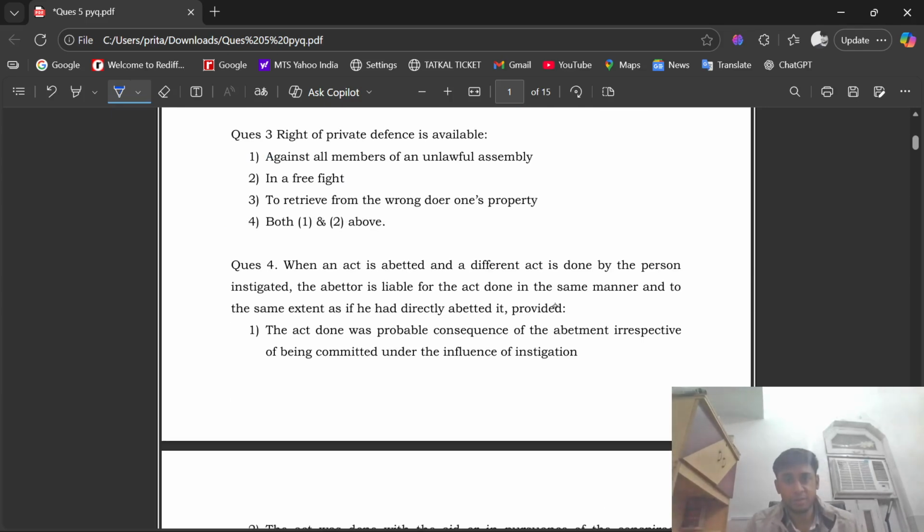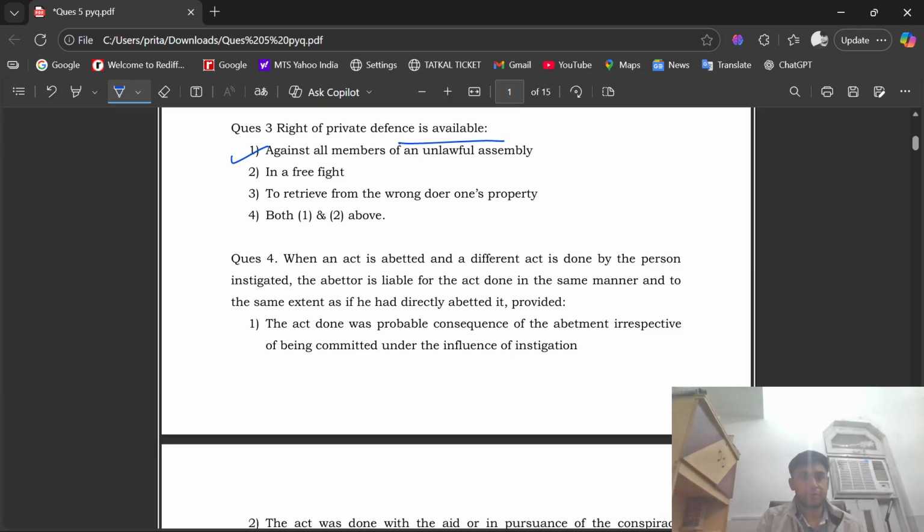Question number 3. Right of private defense is available. Options that we have: against all members of an unlawful assembly in a free fight, to retrieve from the wrongdoer one's property, or fourth, both 1 and 2 above. The right answer is going to be option first, that is against all members of an unlawful assembly. Question number 4.